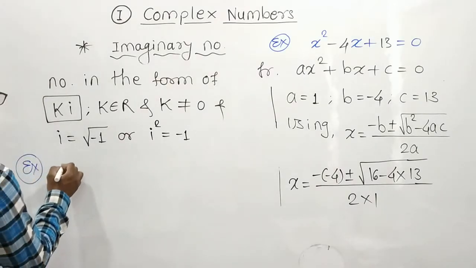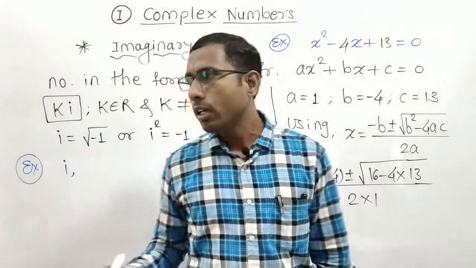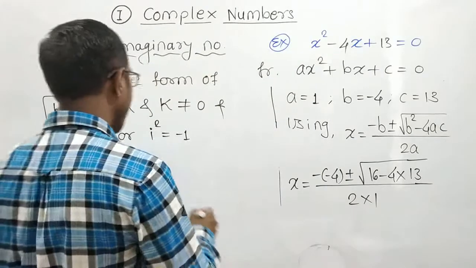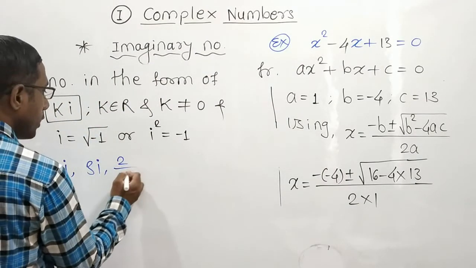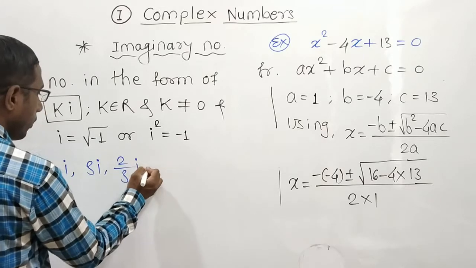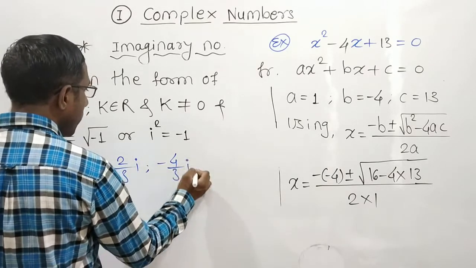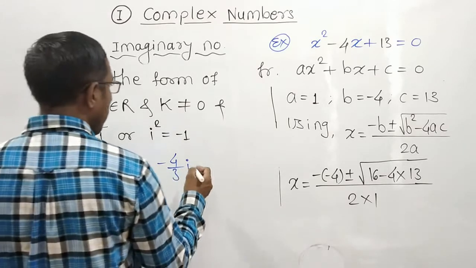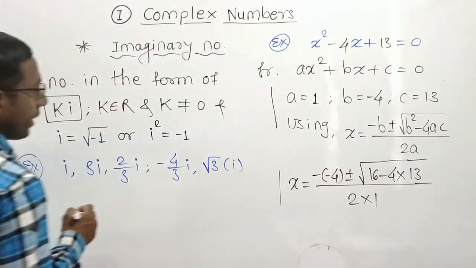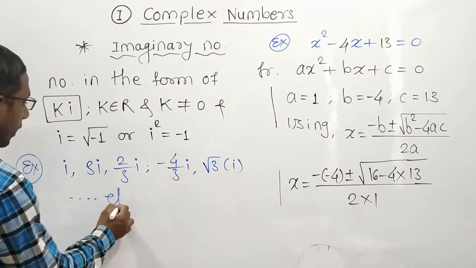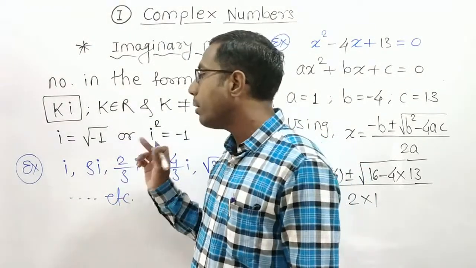So for example, it is only the i, because here the coefficient is 1. Next is 3i. Next is 2/3 i. Next is 4/3 i. Next is root 3 times i, etc. So I can write n number of examples related to the imaginary number.